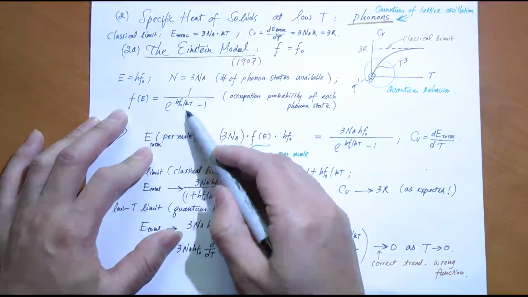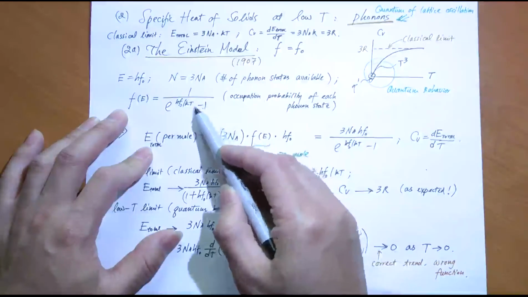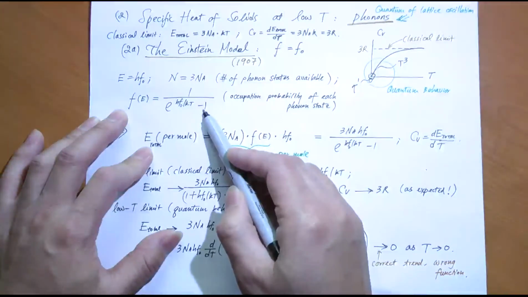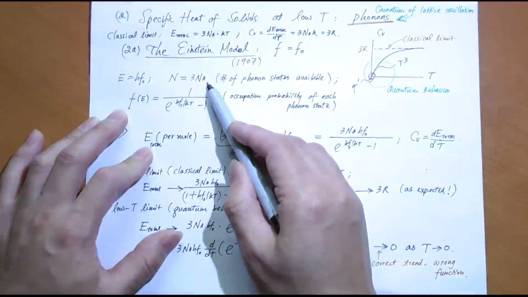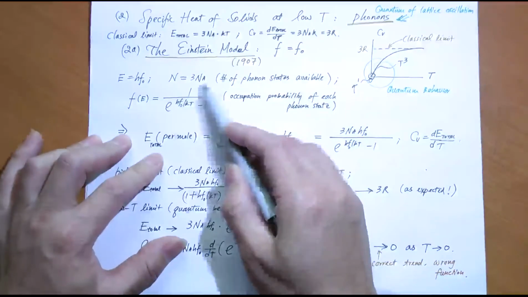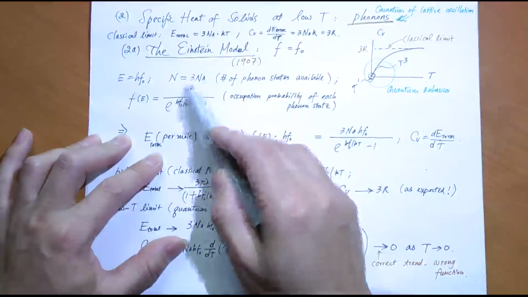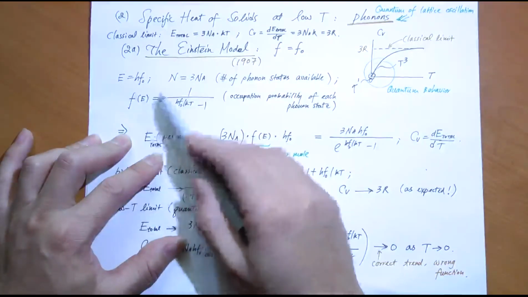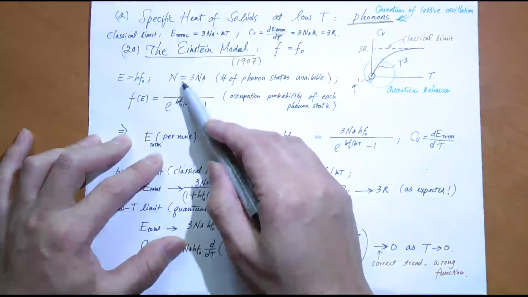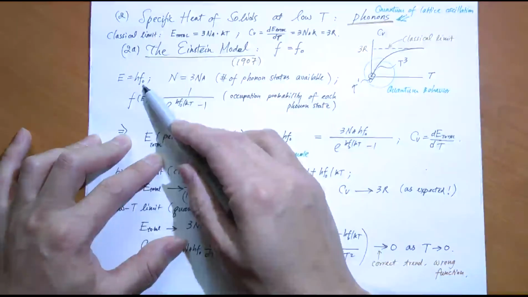So f is 1 over e to the power energy over kT, minus 1. That is the probability of each of these 3Na states being occupied. So if you multiply N with f, what do you get? Here is the total number of states available, here is the probability each state is occupied. So N times f is the total number of actual phonons that you can find with frequency f0, right?